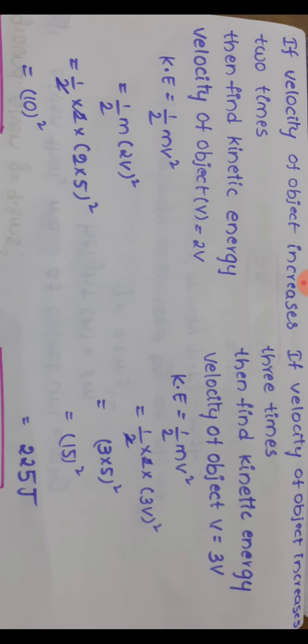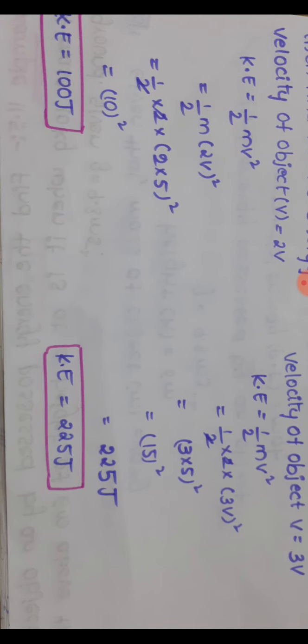Like that, if the velocity of the object is doubled, 2v, substitute v equal to 2v. KE equal to 1 by 2 m v square. This is the kinetic energy formula. So 1 by 2 m, the mass of the object, 2, into 2v, where v is the velocity of the object. We have already known that the velocity of the object is 5 meters per second. So 2 will cancel, 2 into 5, 10 square.